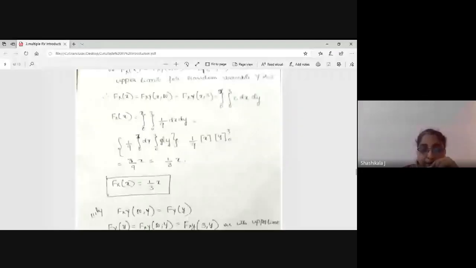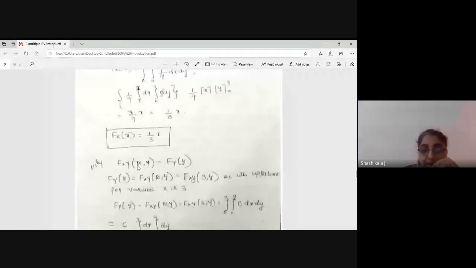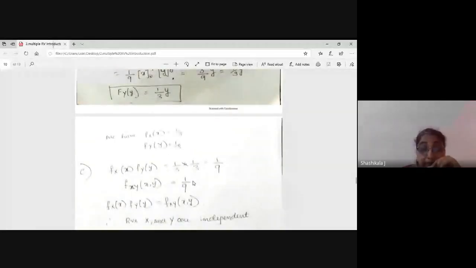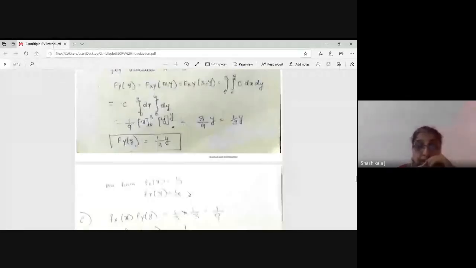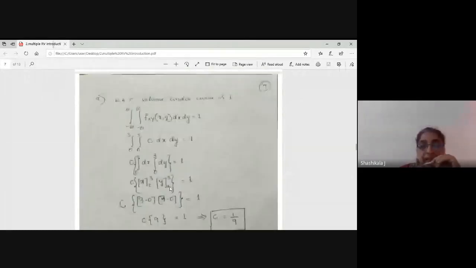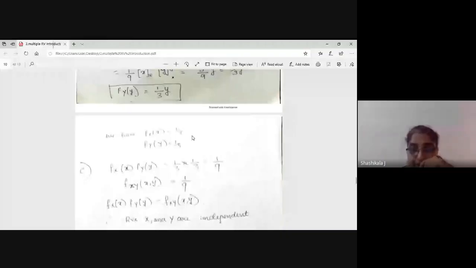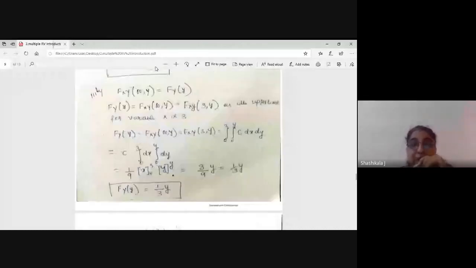So f x of infinity is like this. What is 1 by 3y? And the last question, one thing I have not told. The next question is whether both the random variables are dependent or independent. How to find this out: we will calculate f of x and f of y separately. So it is 1 by 3 into 1 by 3. Already we have calculated this above.